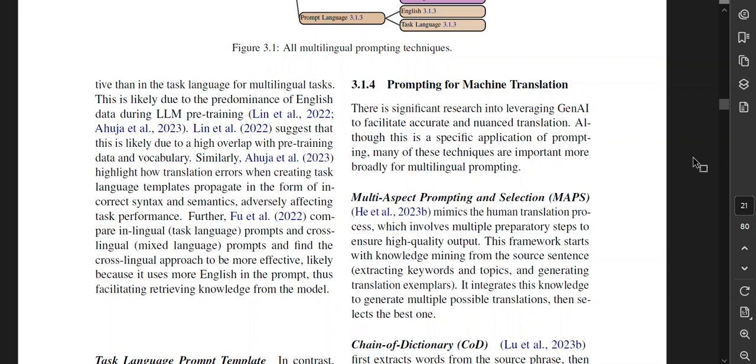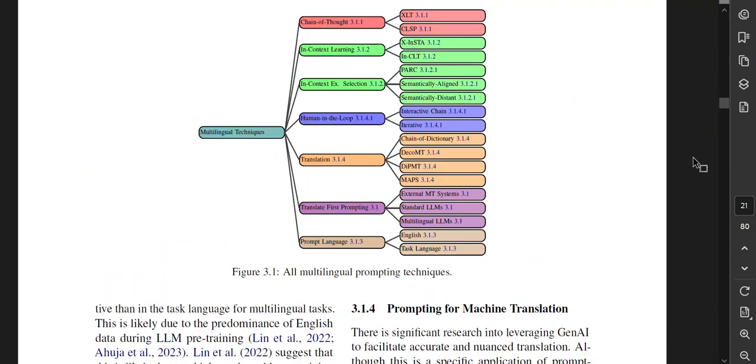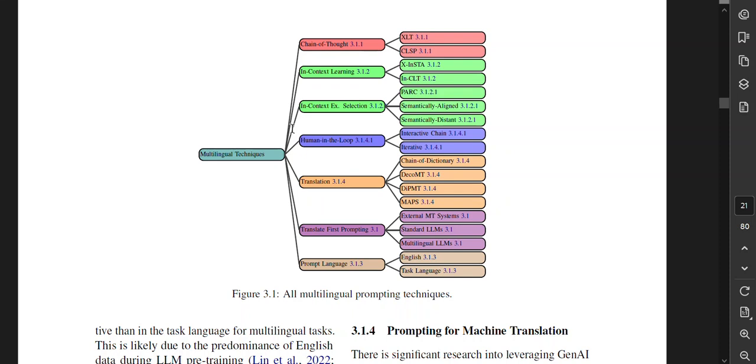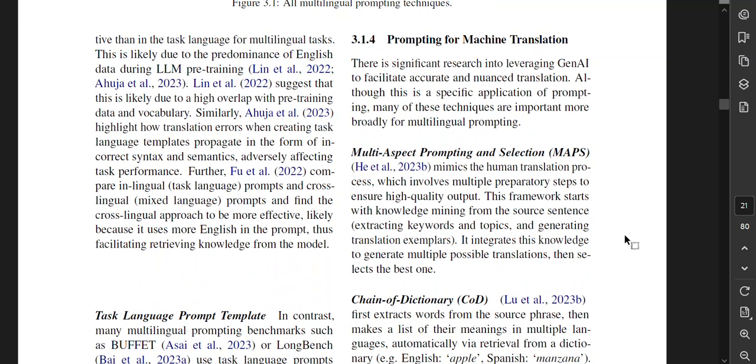Similarly, Ahuja et al. highlight how translation errors when creating task language templates propagate in the form of incorrect syntax and semantics, adversely affecting task performance. Further, Fu et al. compare in-lingual task language prompts and cross-lingual mixed language prompts and find the cross-lingual approach to be more effective, likely because it uses more English in the prompt, thus facilitating retrieving knowledge from the model. So this is figure 3.1, all the multilingual prompting techniques: chain of thought, in-context examples, human in the loop, translation, translation first, and prompt language, which we are reading through now.